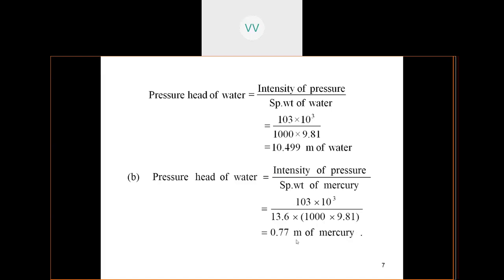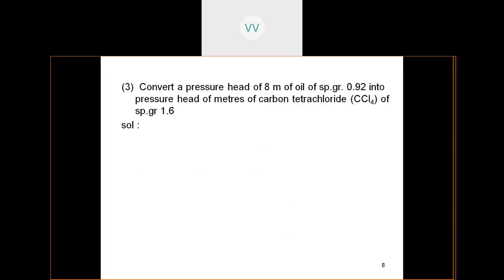So because it is heavier, that means 77 centimeters of mercury only is capable of creating a pressure of 103 kilonewtons per meter square. Just imagine how much pressure it is going to develop. So this way we are going to convert the intensity of pressure into equivalent head of water or head of mercury.